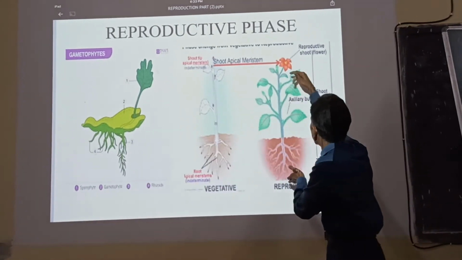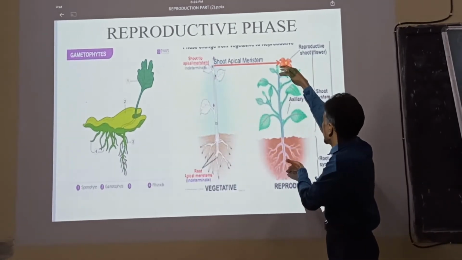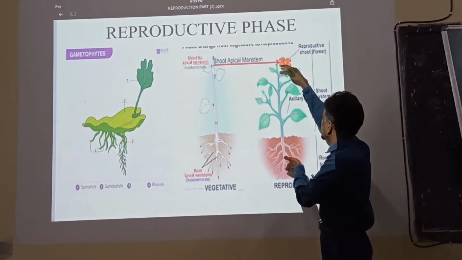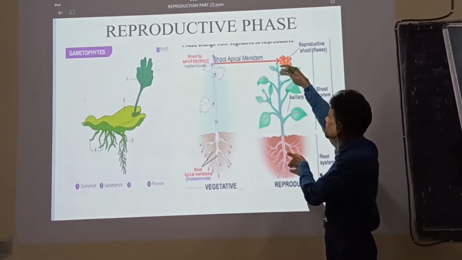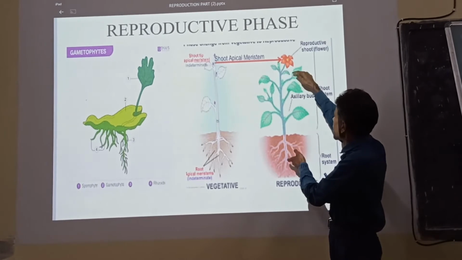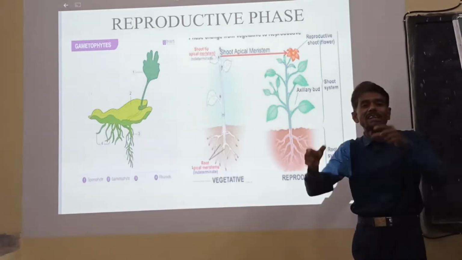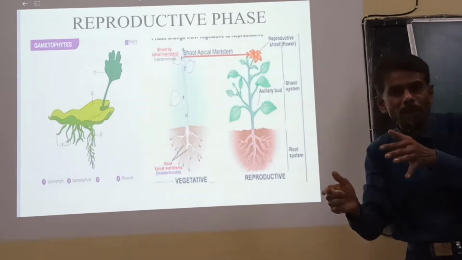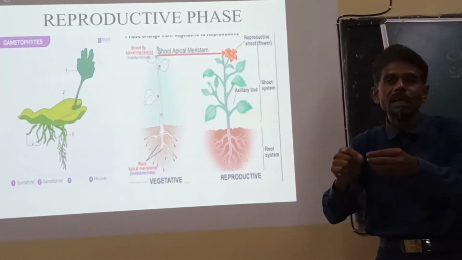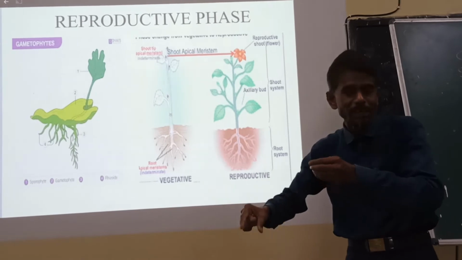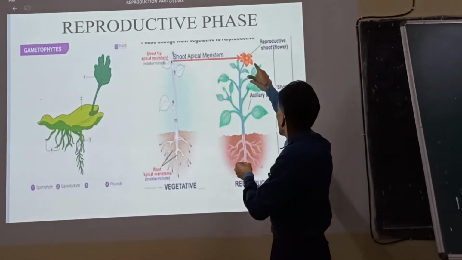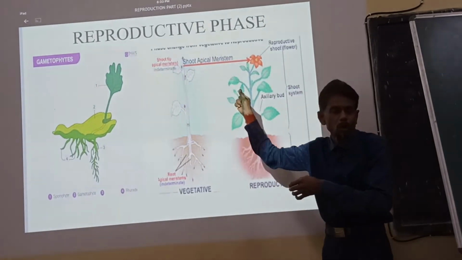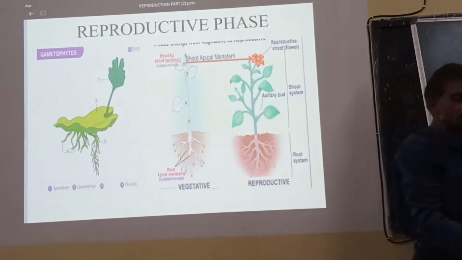Up to this, the vegetative or juvenile phase. In plant we use vegetative phase, and the ending of the vegetative phase is the demarcation for reaching the reproductive phase. The flower is the reproductive part of this plant here.